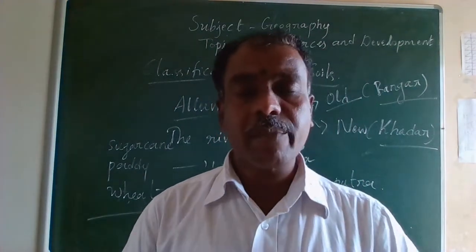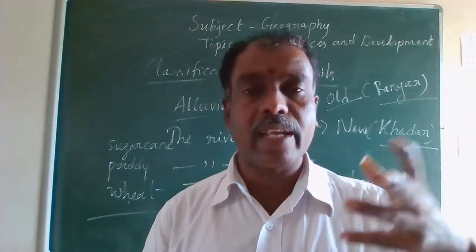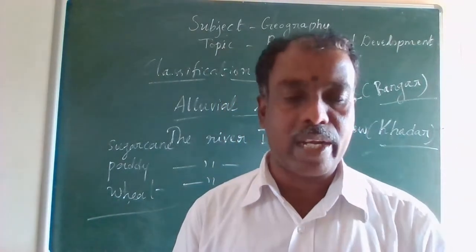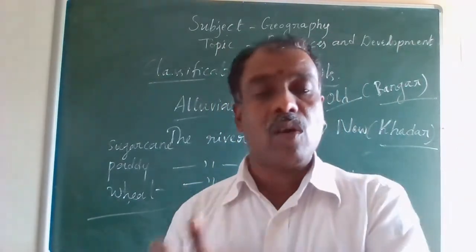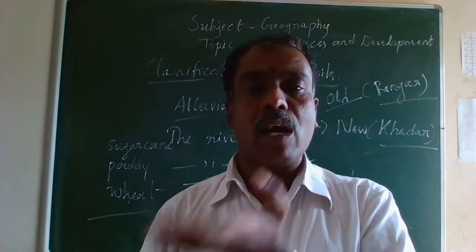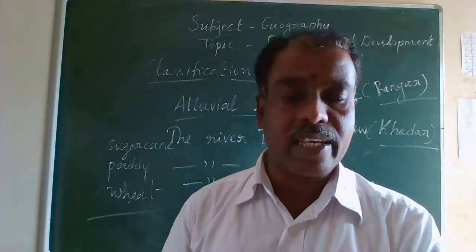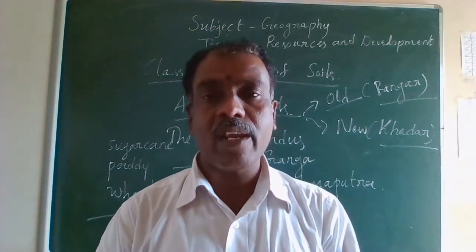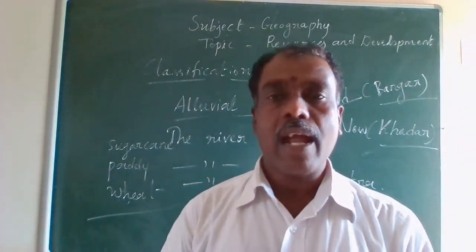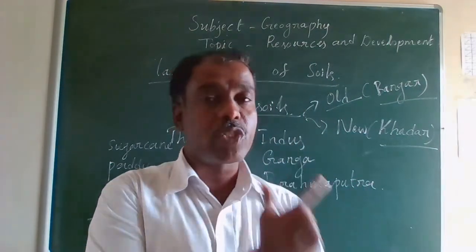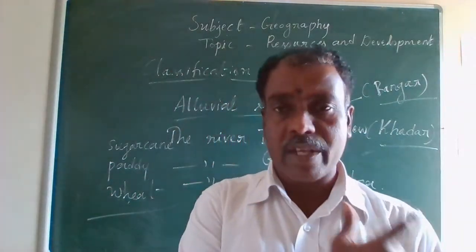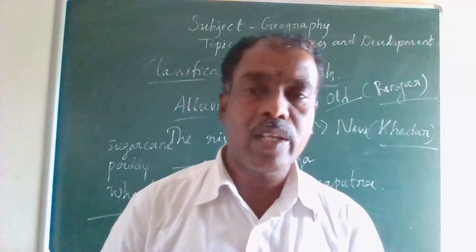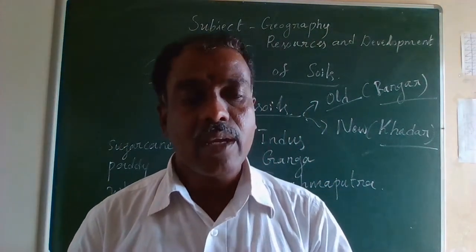Apart from the size of the grain or the components, soils are also described on the basis of their age, and classified into two: old alluvial and new alluvial. The old alluvial is called Bangar, and the new alluvial is called Khadar.